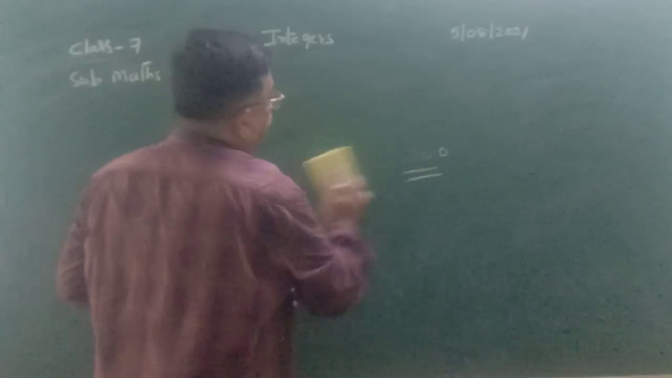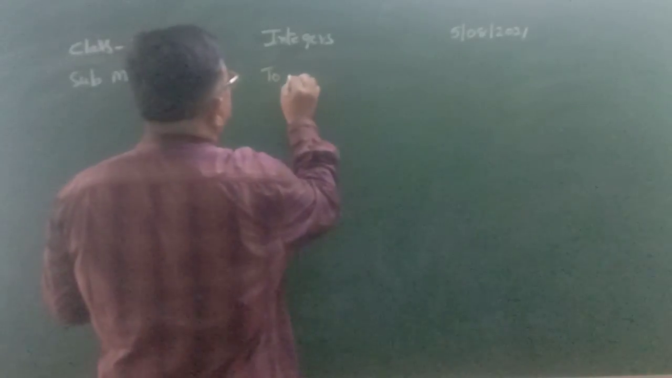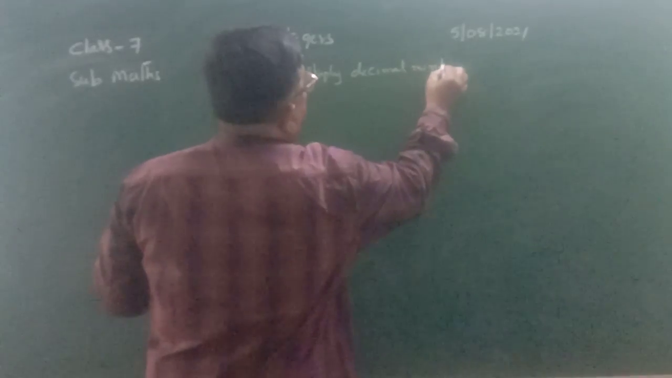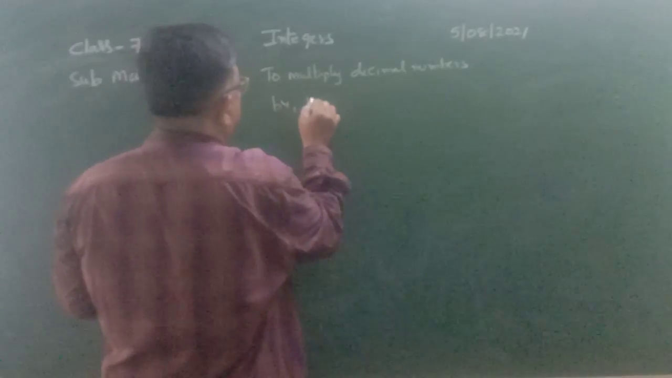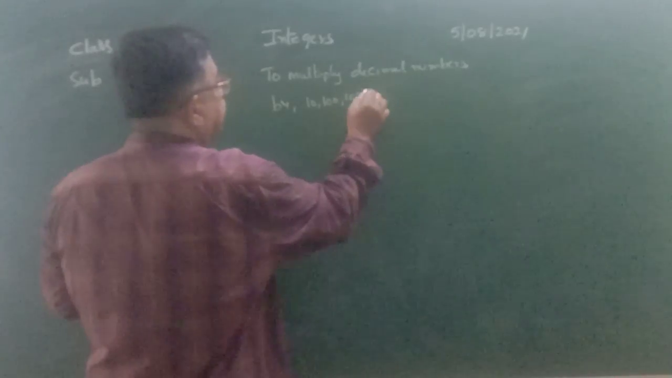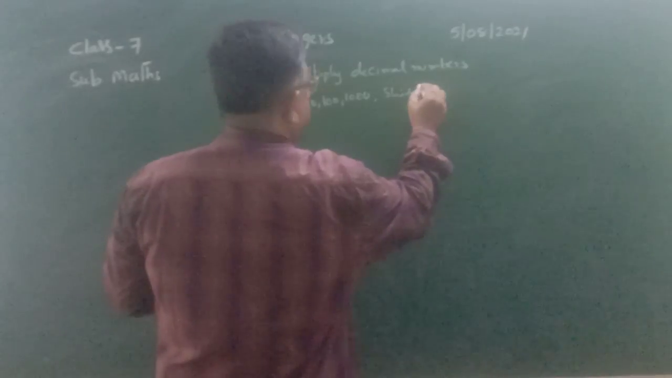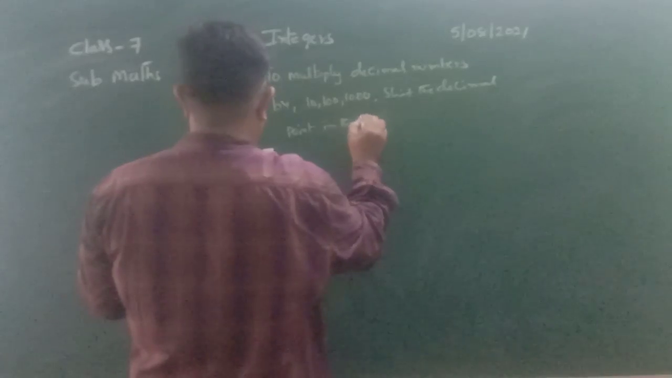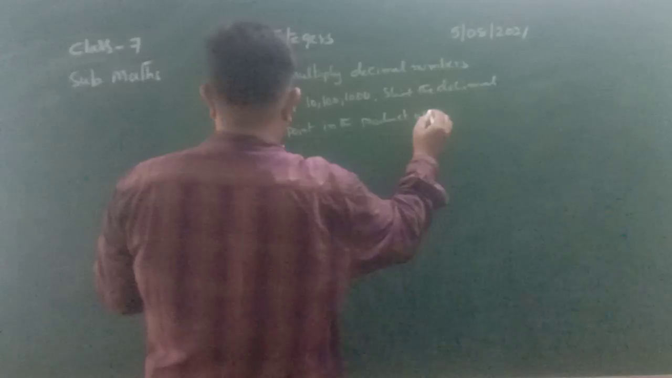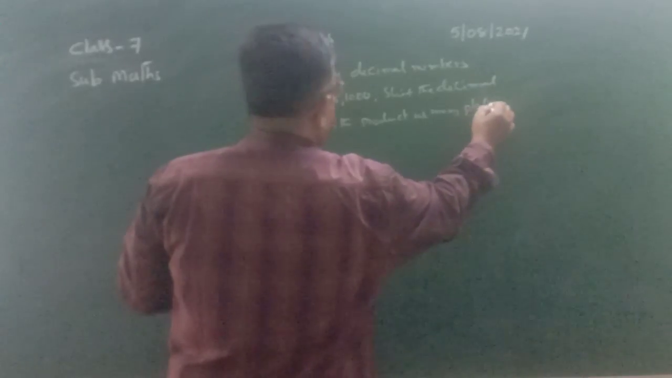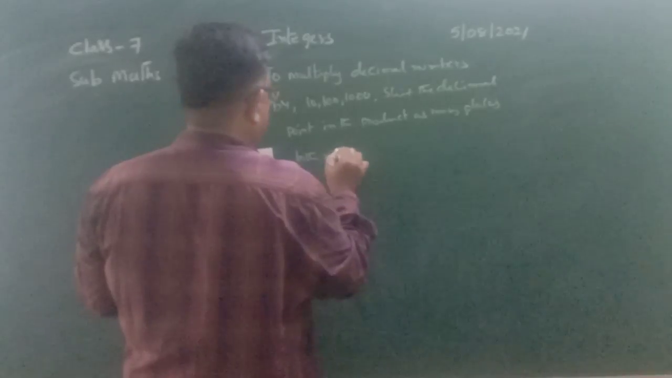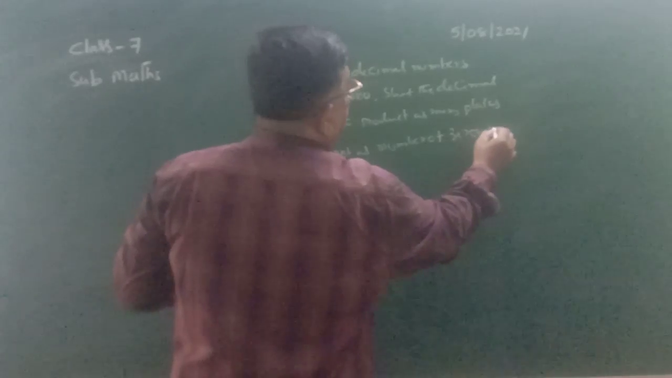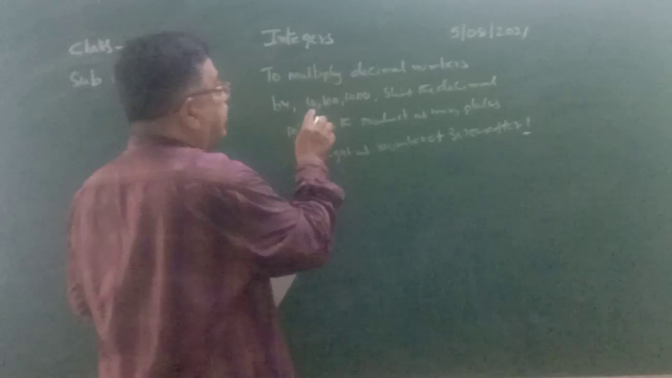We can write the rule like this. To multiply decimal numbers by 10, 100, 1000, shift the decimal point in the product as many places to the right as the number of zeros after 1. Here, after 1, how many zeros are there? 1 zero. So you have to move one place.